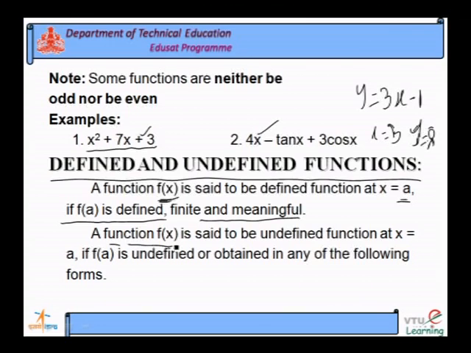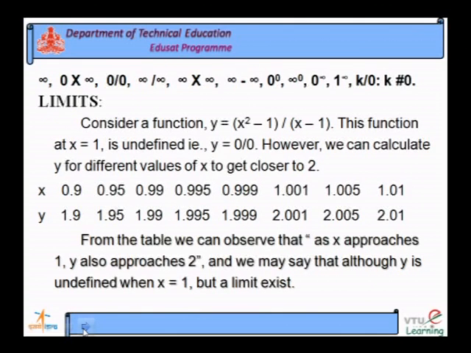You take another function f of x which is said to be undefined, that means at x is equal to a, f of a is undefined, or obtained in any of the following forms. The forms are infinity, 0 into infinity, 0 by 0, infinity by infinity, infinity into infinity, infinity minus infinity, 0 to the power of 0, infinity to the power of 0, 0 to the power of infinity, 1 to the power of infinity, like that. They are all called undefined forms.